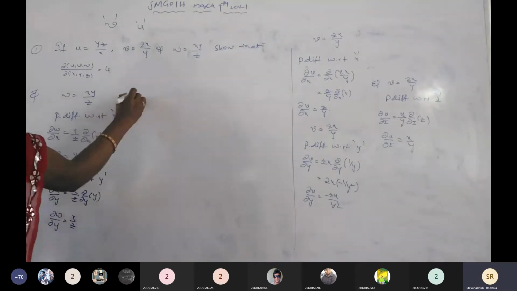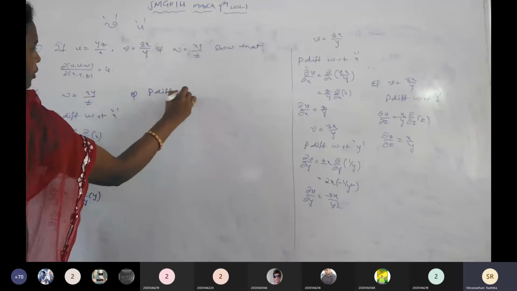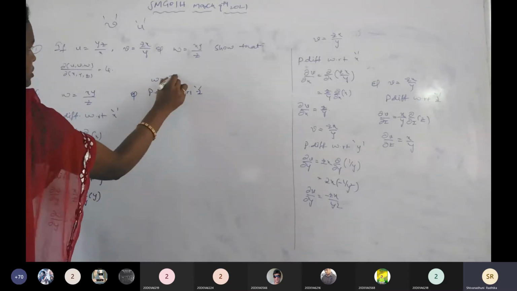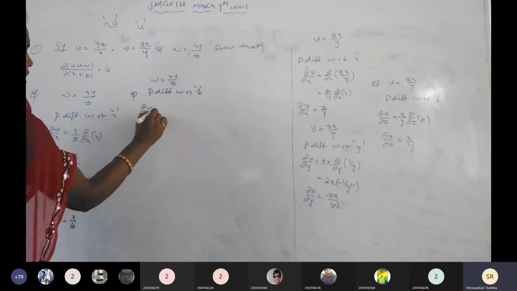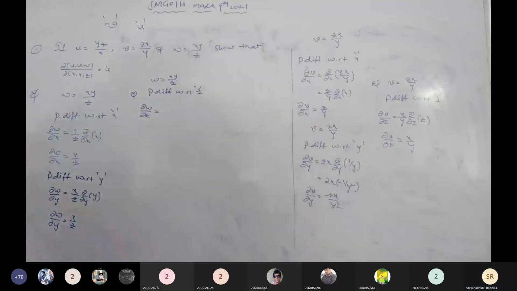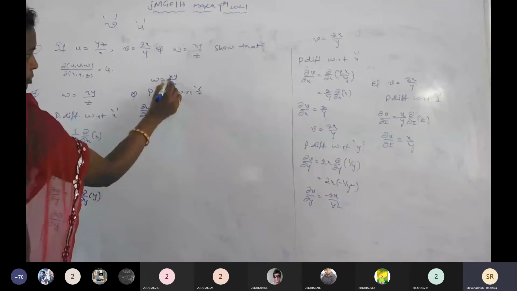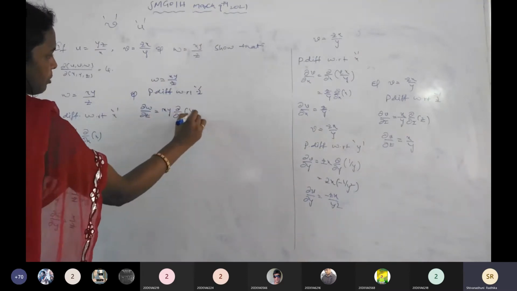Now the last one, partially differentiating with respect to z. To which function? w equals xy by z. Then dou w by dou z equals what? z is a variable, xy is the constant taken outside, dou by dou z of 1 by z.